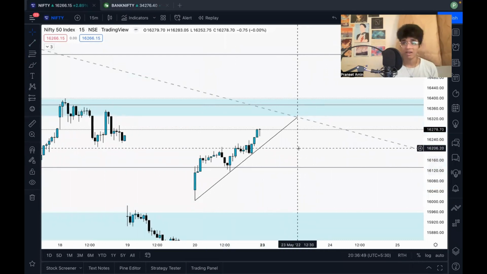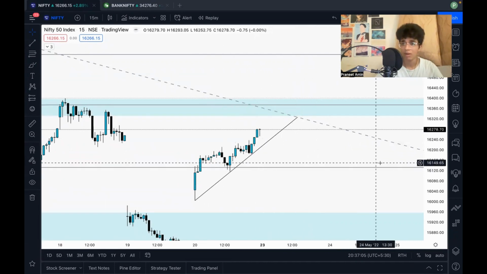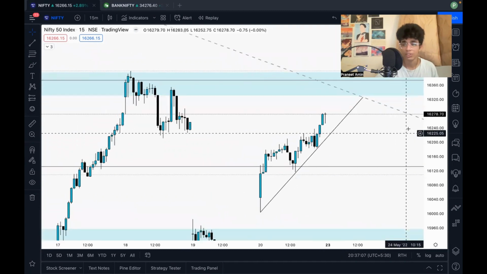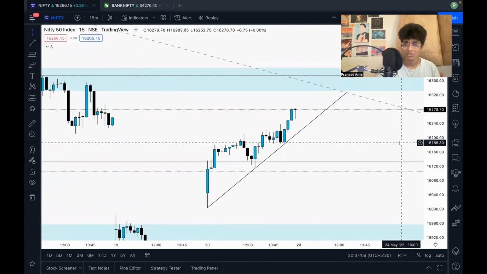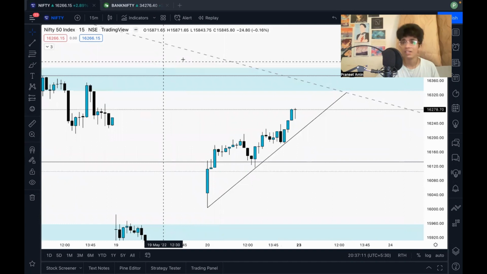Now, in case the market does not give me any short opportunities, and is just moving upwards, then I'm not going to trade. It's simple. I'm just sharing my plan, and if I get an opportunity that coincides with my plan, then I'll trade it. Otherwise, I won't trade it. I might change my view. I might look at the market and observe where I went wrong, or what else I did. So that is it for tomorrow. Thank you for watching, and I'll see you in the next video.